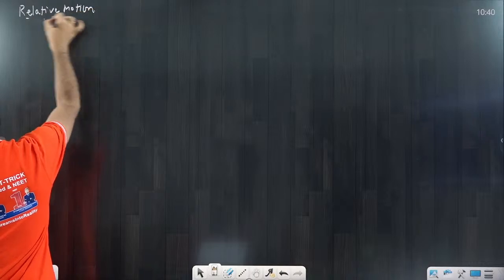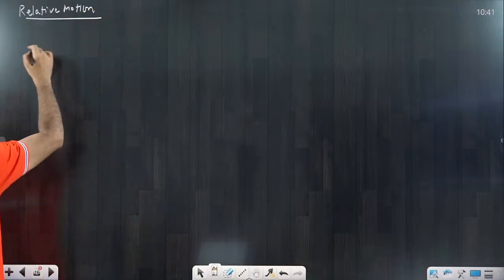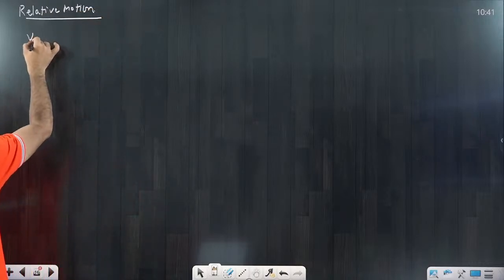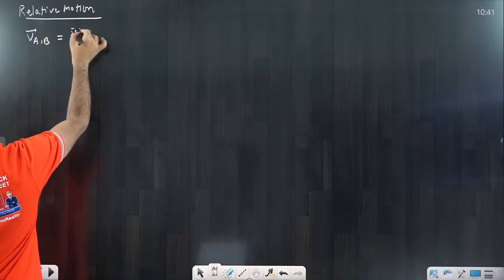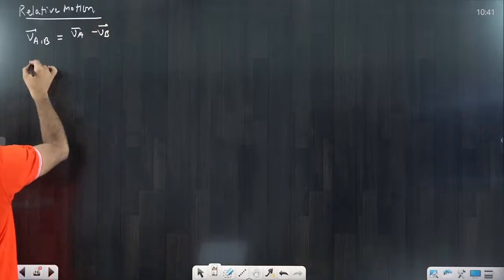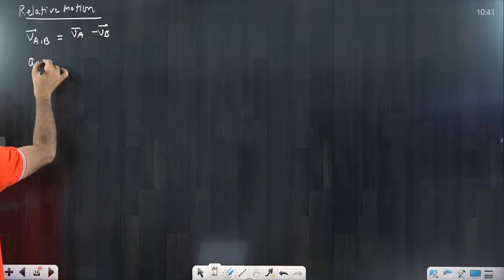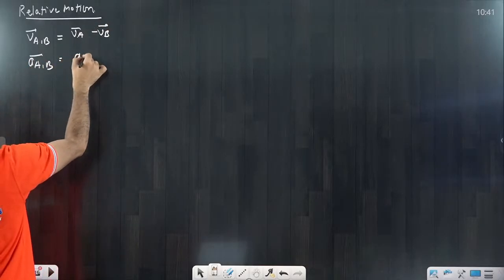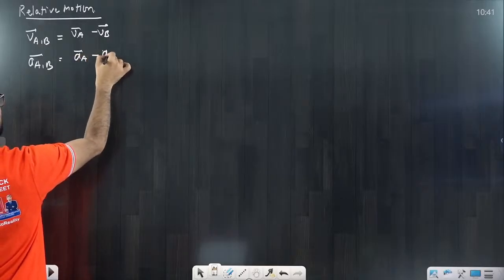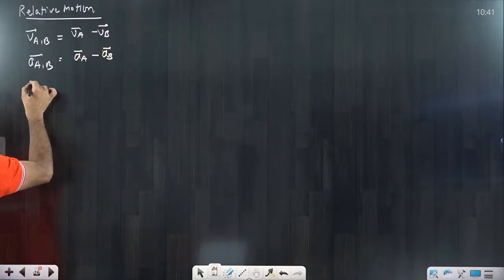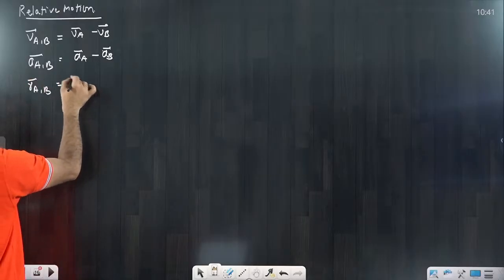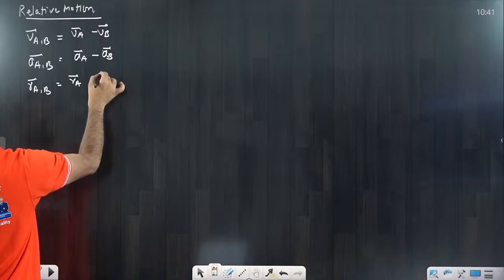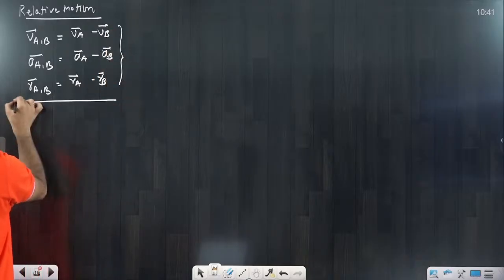When I am saying relative motion, focus. Very simple. Suppose I say velocity of A with respect to B, that means velocity of A minus velocity of B. Similarly, if I say acceleration of A with respect to B, that means acceleration of A minus acceleration of B. Similarly, if I say the position of A with respect to B, that means position of A minus position of B. These are a few basic results that you have to understand first, clearly.